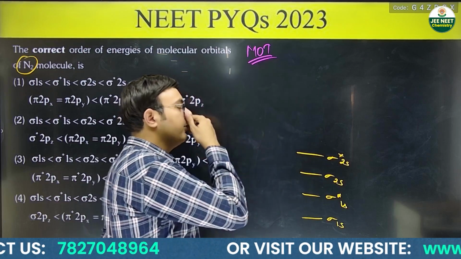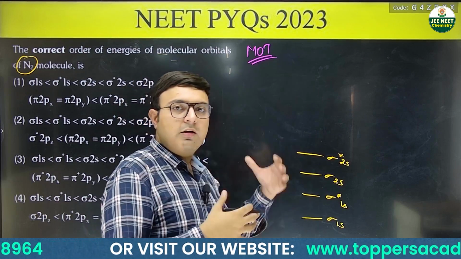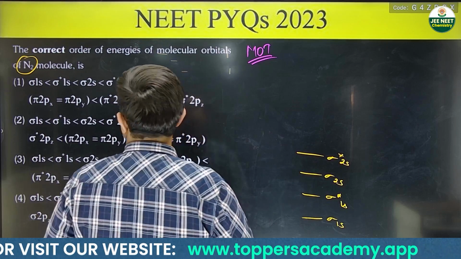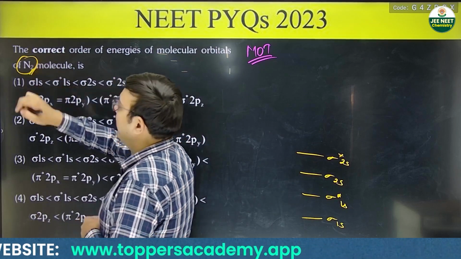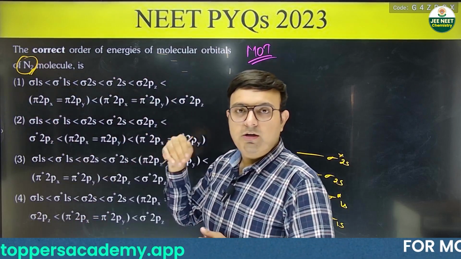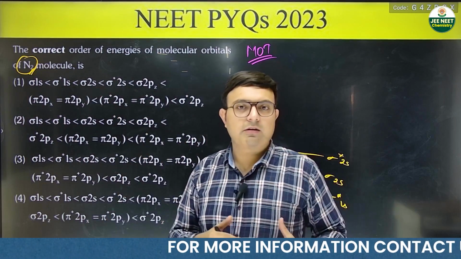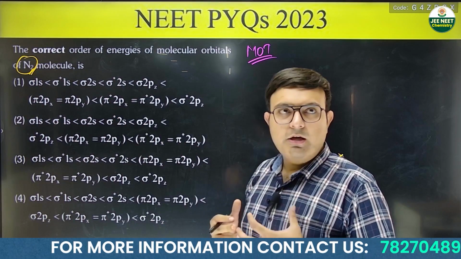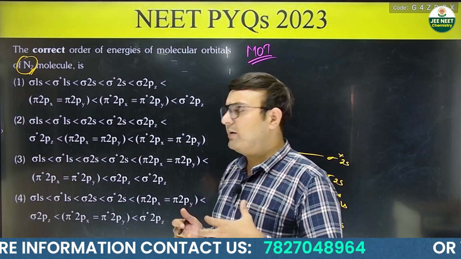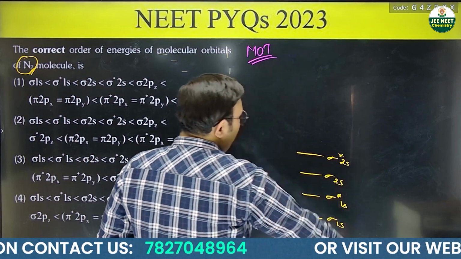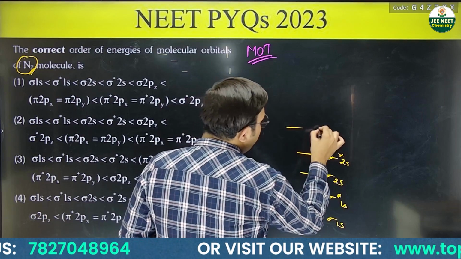Okay, after that when we reach the p orbitals, now you will have to see which molecule has been given. Nitrogen has been given. So if nitrogen is given, we know nitrogen undergoes sp mixing. ठीक है, nitrogen में sp mixing होती है. So if nitrogen has sp mixing, the order of your orbitals is like this.